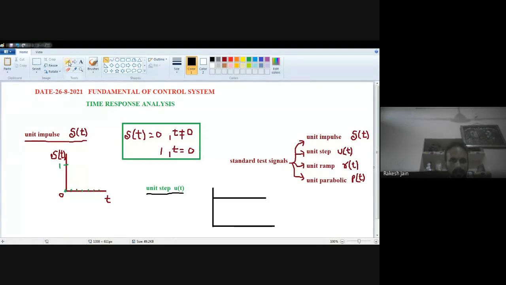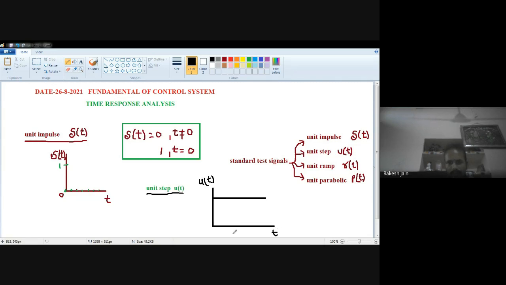So this is your unit step signal on the y-axis, u(t), and on the x-axis, this is t. Don't be confused with it. This is unit step signal on the y-axis, and on the x-axis there is time.